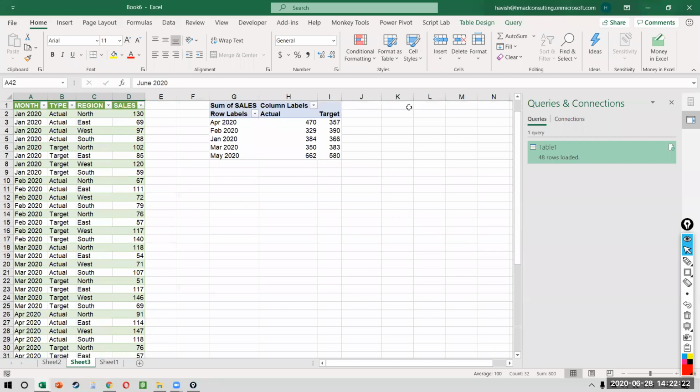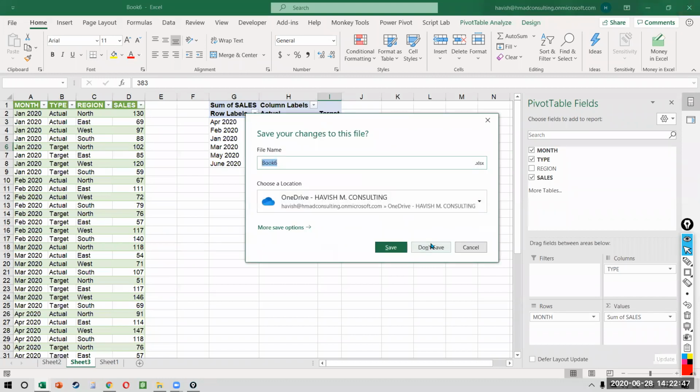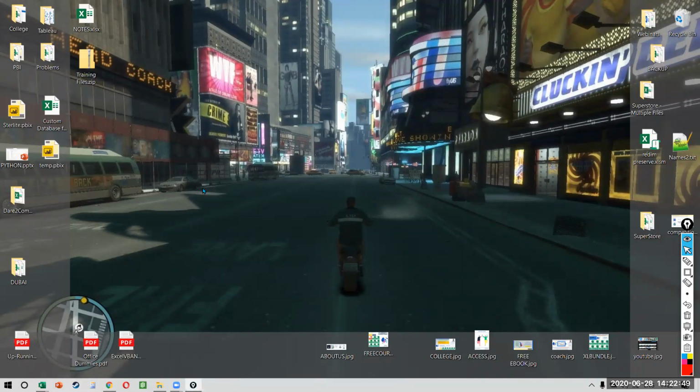How cool is that? How will this get refreshed? Same thing, right click and refresh. Another pivot table gets refreshed as well. There are two independent refreshes. One is for the query, one is for the pivot table. Right? Okay, we'll do one last example, then we'll move over to VBA.